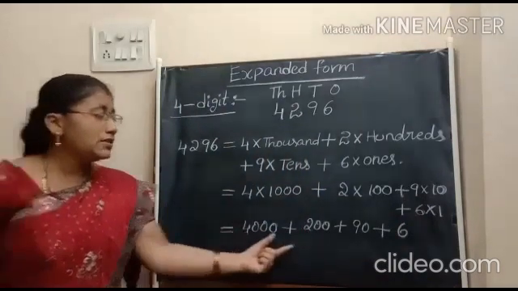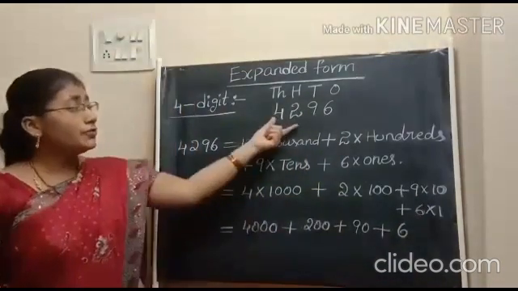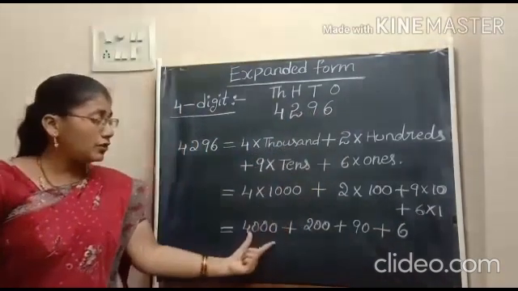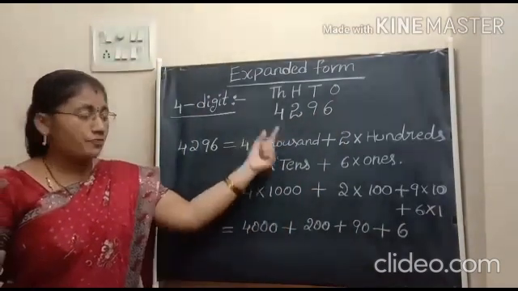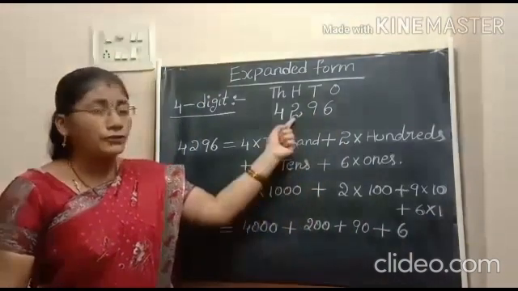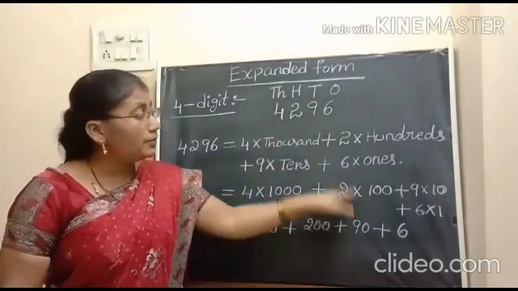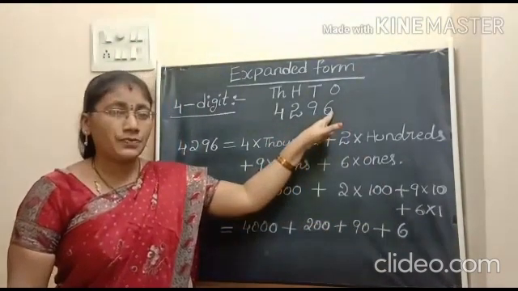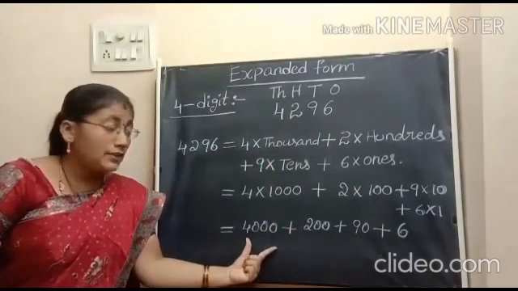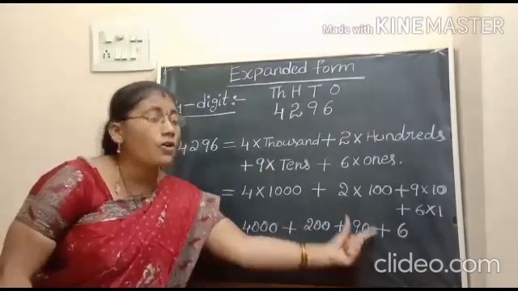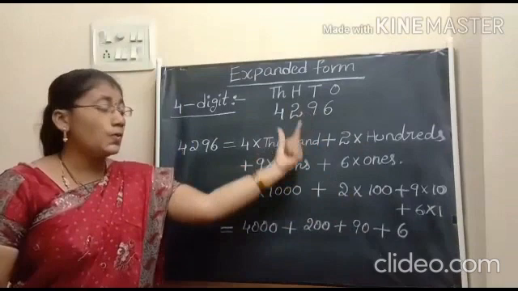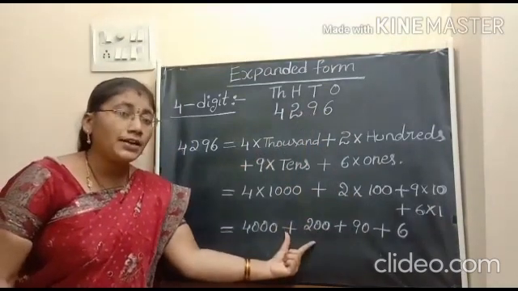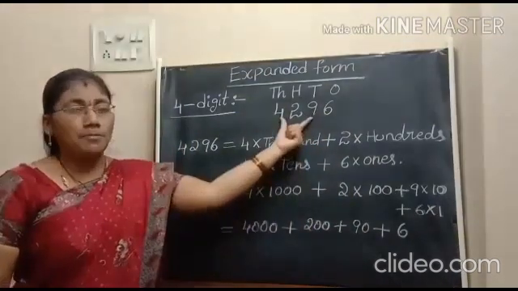So, these are all place values of these digits. 4000 is the place value of 4. 200 is the place value of 2. 90 is the place value of 9. 6 is the place value of 6. Here we have sum of the place values of these digits. So, this is called expanded form of the given number.